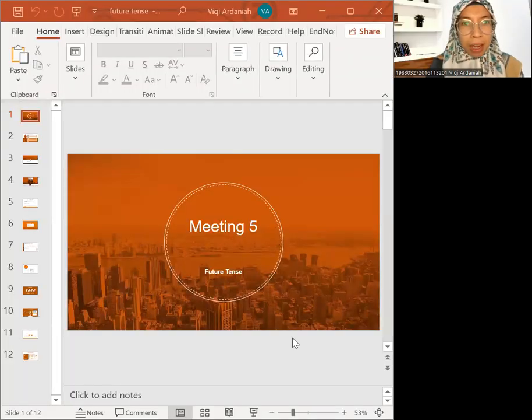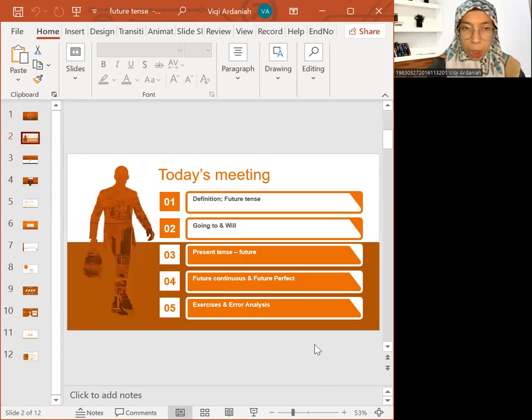So I think that you can see my slides. In this, we are going to talk about the present, future tense. So this is about definitions, and then you see the going to and will. And the third one is about present tense and future continuous. Another name of future continuous is future progressive, and also future perfect is just a future, and you need to add the perfect. The perfect here usually marked with has or have plus past participle. And the last one, we're going to do exercises and error analysis here.